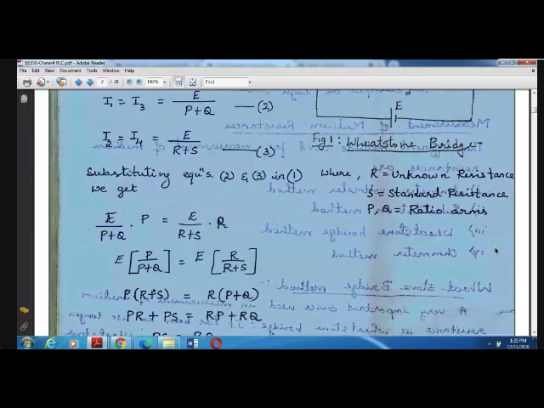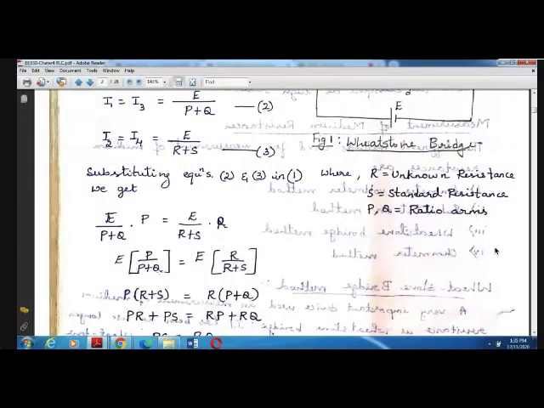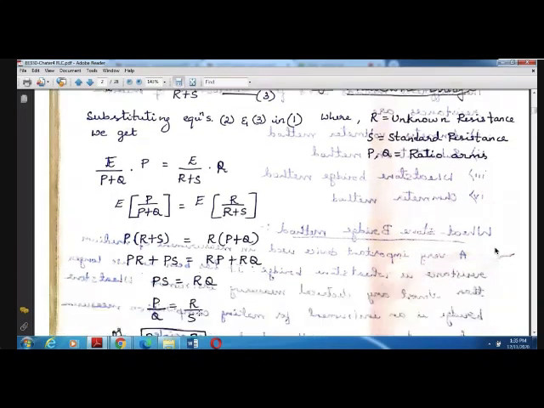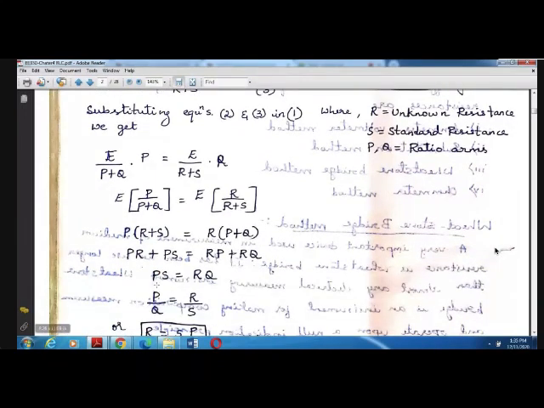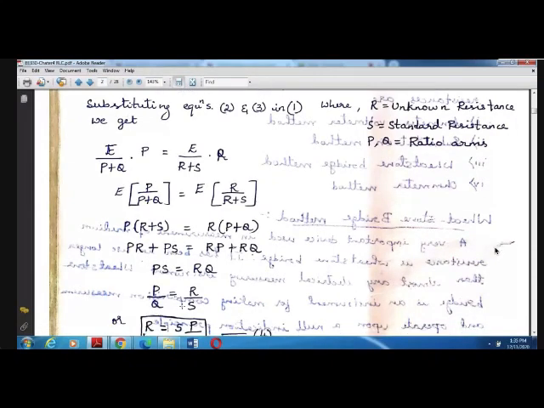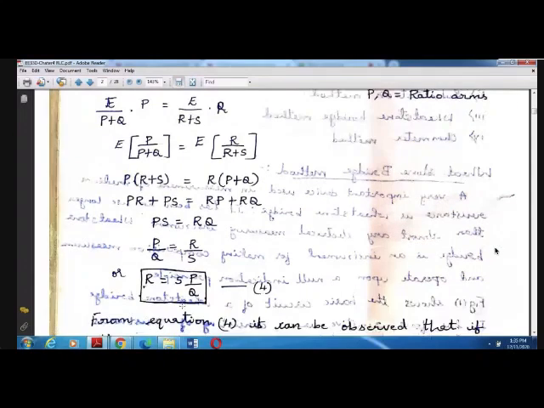Cross multiply these two, R into P plus Q and P into R plus S. Cross multiply and simplify, and finally we'll get P by Q is equal to R by S. Just like you said, R1 by R2 is equal to R3 by R4, same thing here, it's nothing but P by Q is equal to R by S.